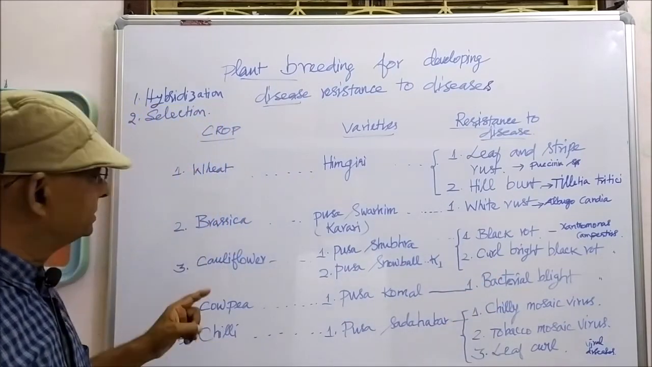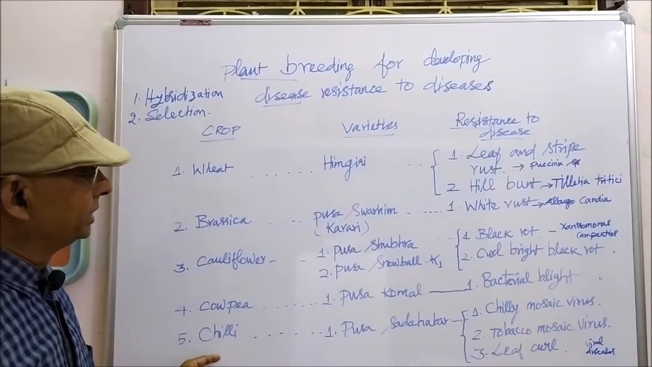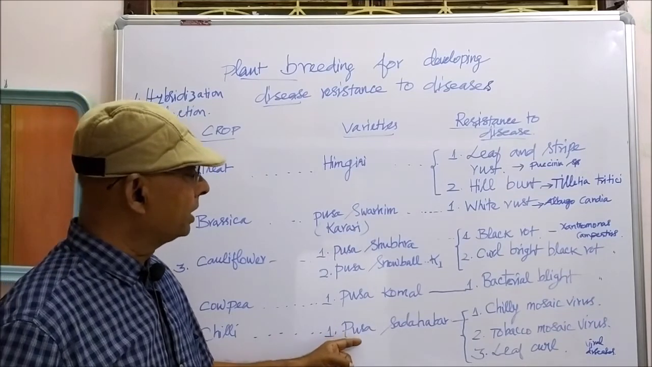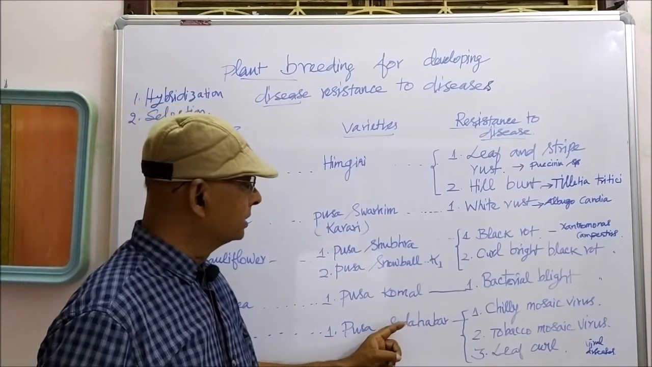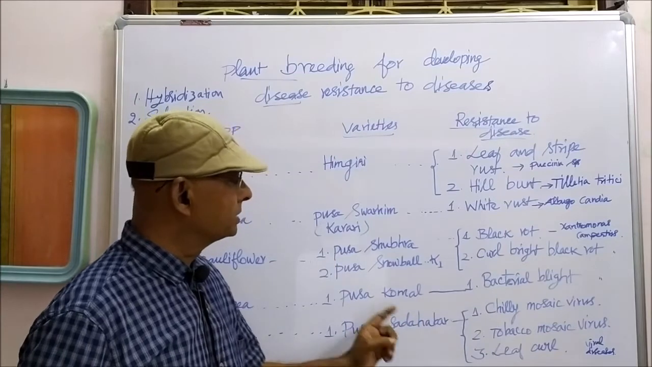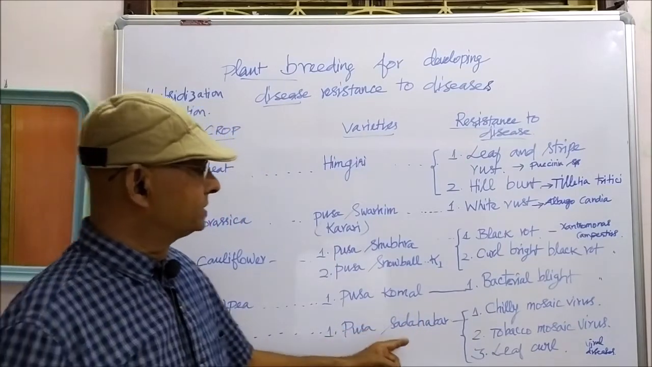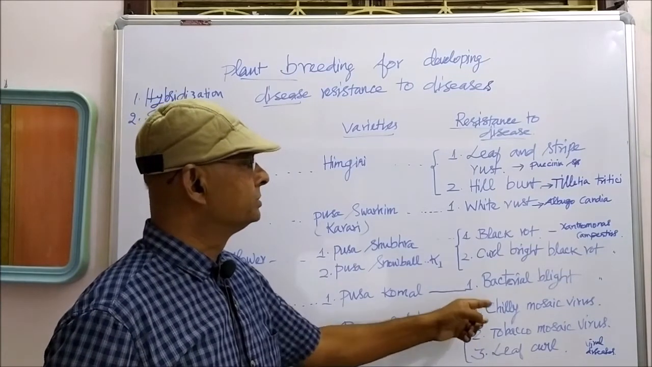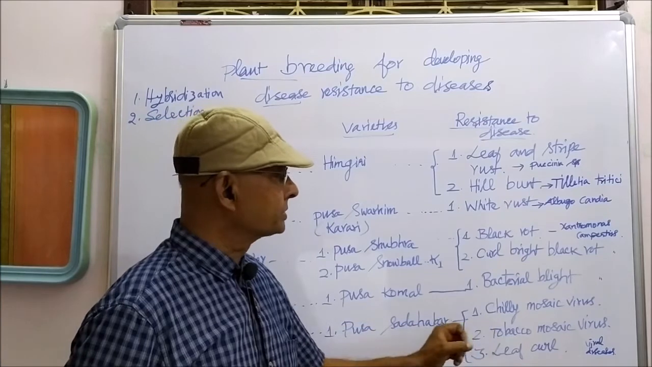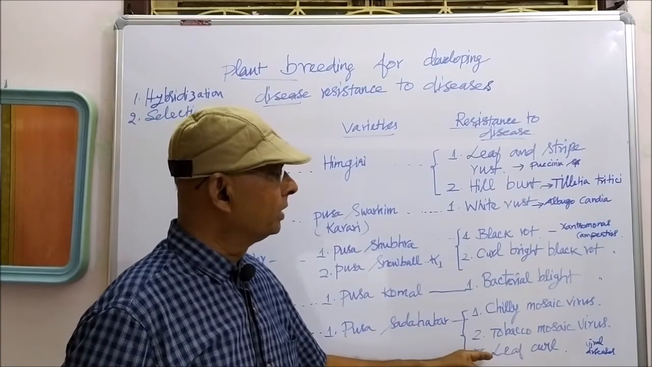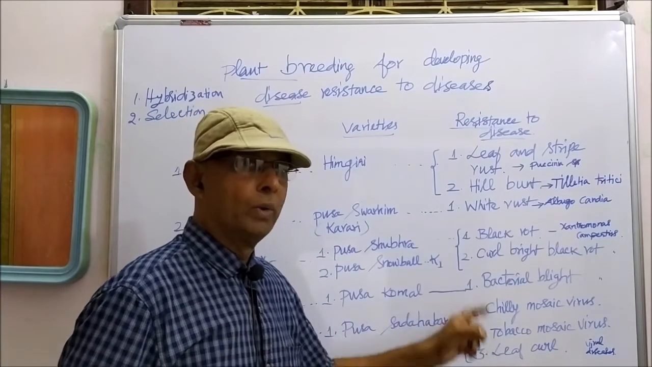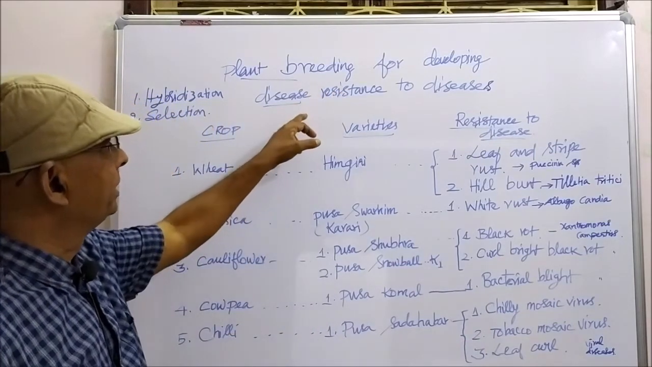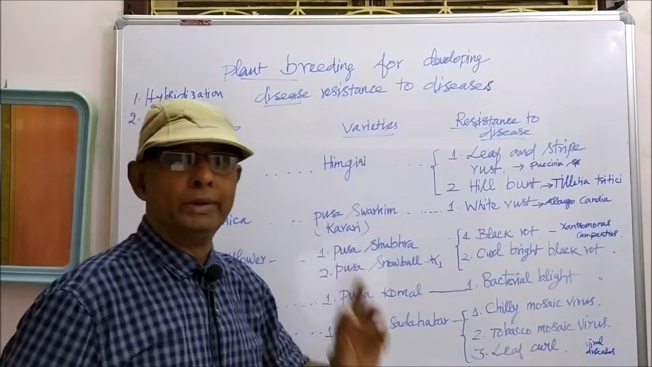And fifth one is chili. In chili, there is a resistant variety developed, Pusa Sadabahar. This is the resistant variety against three diseases: chili mosaic virus, tobacco mosaic virus, leaf curl virus. These three are the viral diseases. So that is about plant breeding for developing resistance to diseases.